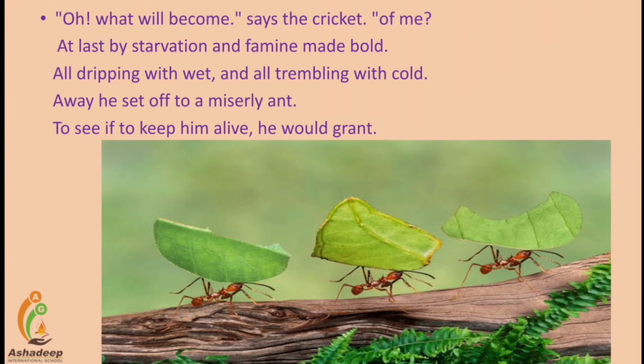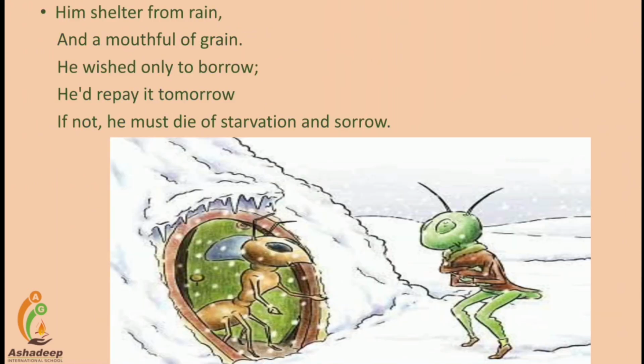The miserly ant said humbly that he was the servant and friend of the cricket. But as a matter of principle, the rule of the ants' life, the ant neither borrows nor lends. He asked the cricket why he never bothered to store something for the rainy day.